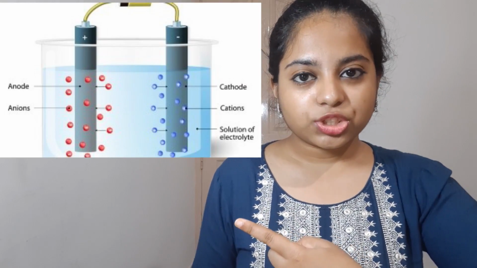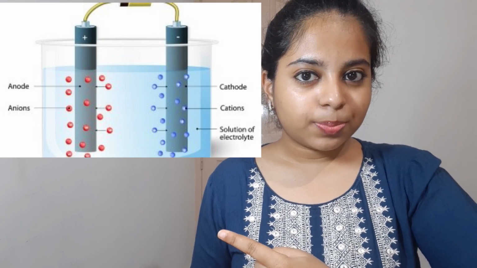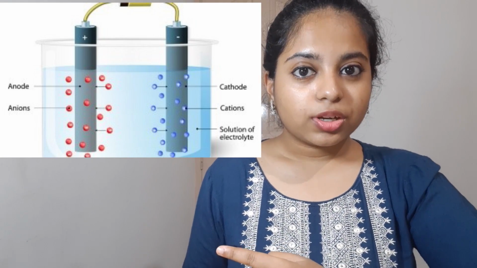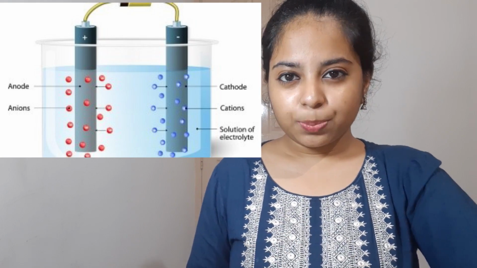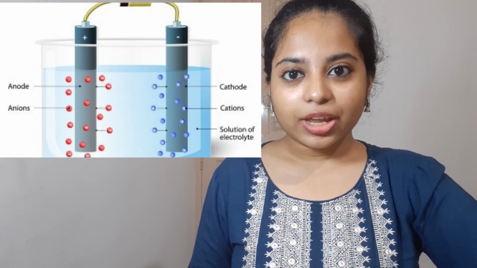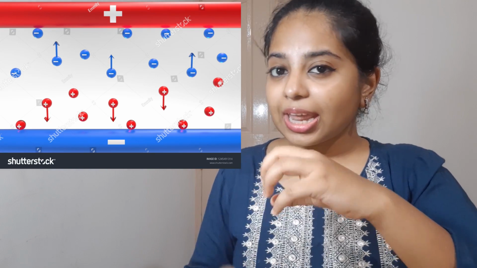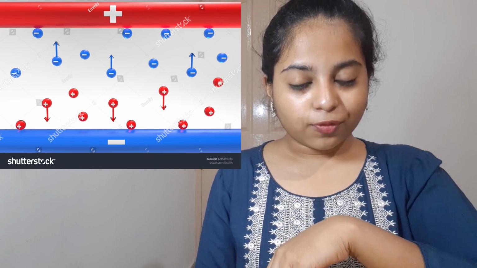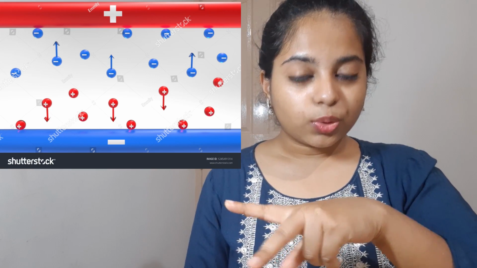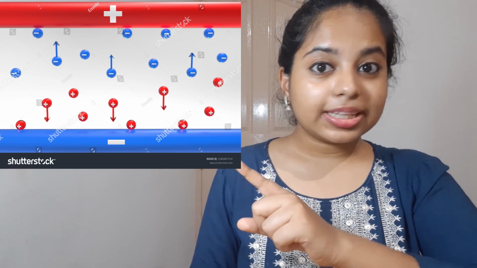I'm showing you a picture here. What is happening in this picture? There is an electrode. Let us not go deep into what an electrode is or anything like that. Let us just say an electrode is very similar to a magnet. So how a magnet attracts iron towards it, an electrode attracts ions towards it. You know positive is always attracted by negative and negative is always attracted by positive. So there are two electrodes, one is positive and the other one is negative.